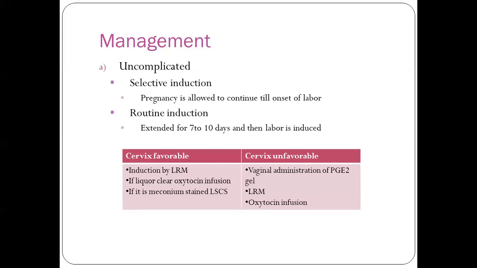If the cervix is not favorable, we administer PGE2 gel for cervical ripening, and then the low rupture of membranes is done. In both cases, once the LRM is done, if the liquor is clear, oxytocin infusion is done. But if it is meconium stained, the mother will be posted for cesarean section.